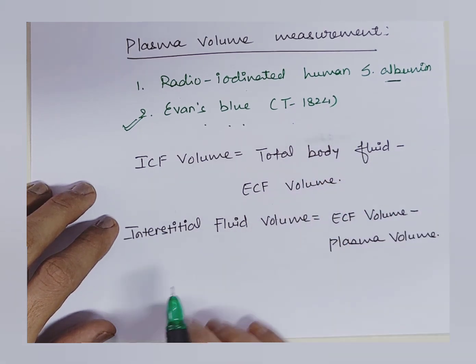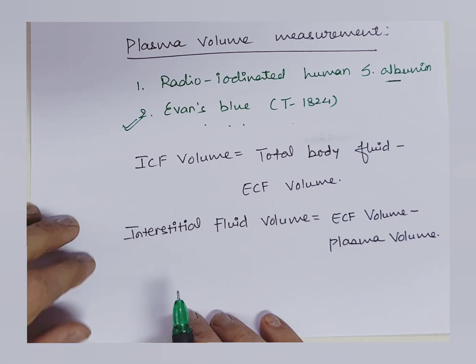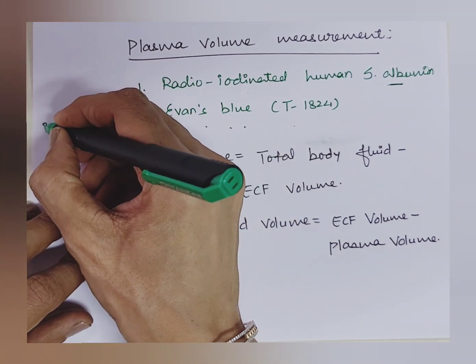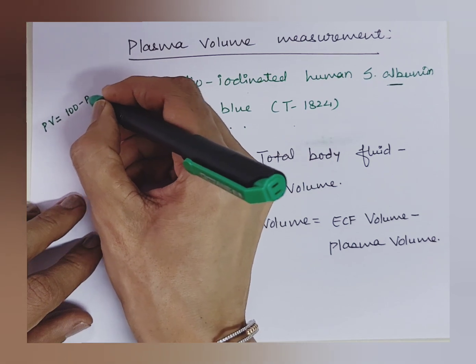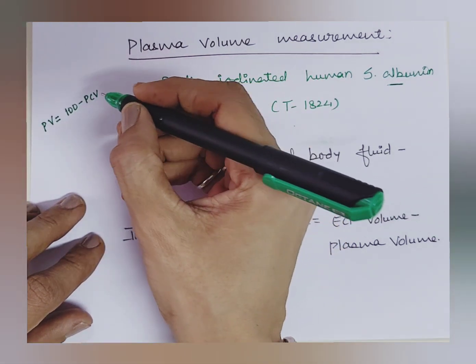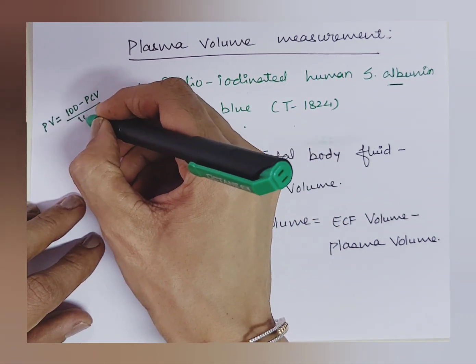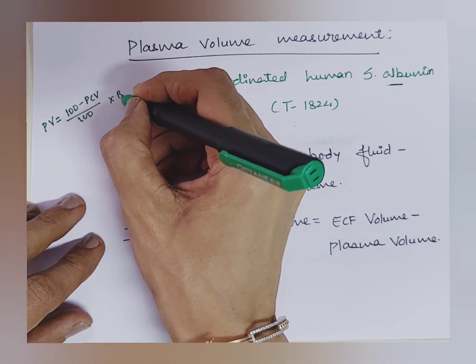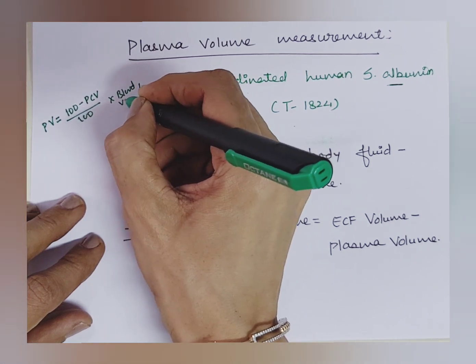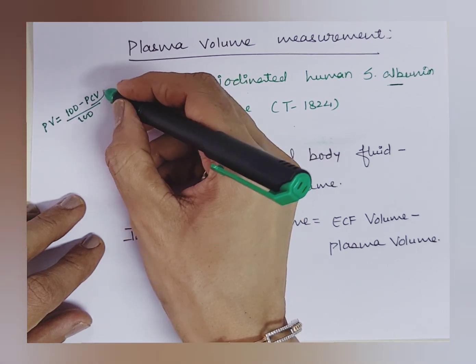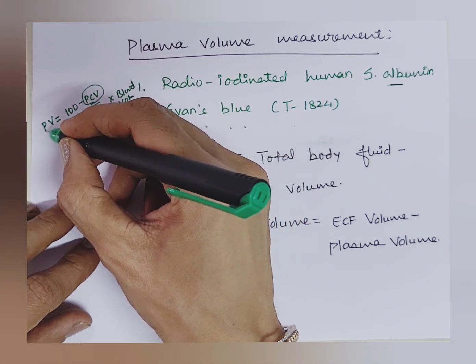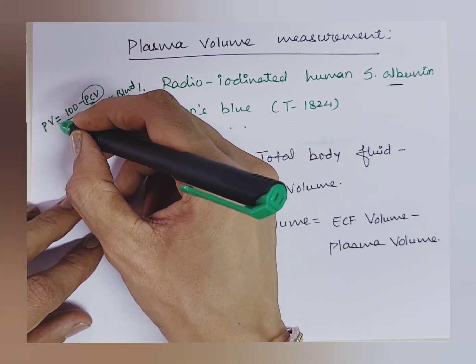One indirect method is also there for the measurement of plasma volume: plasma volume is equal to 100 minus packed cell volume, divided by 100, into blood volume. So if blood volume is given and packed cell volume is given, the plasma volume can be calculated.